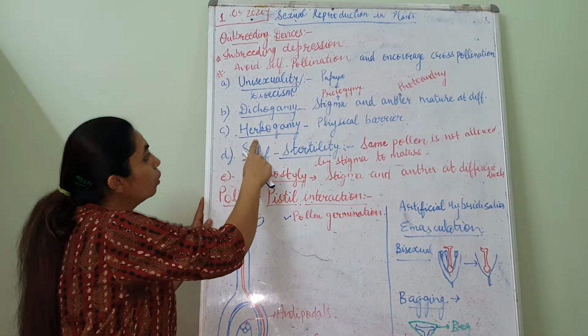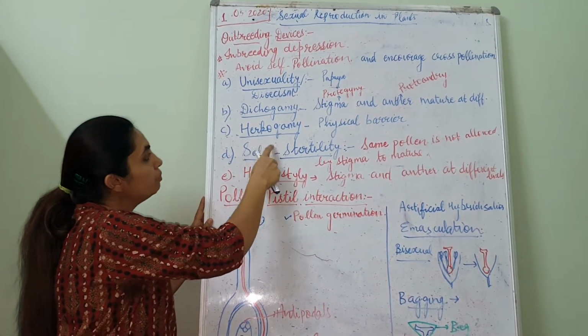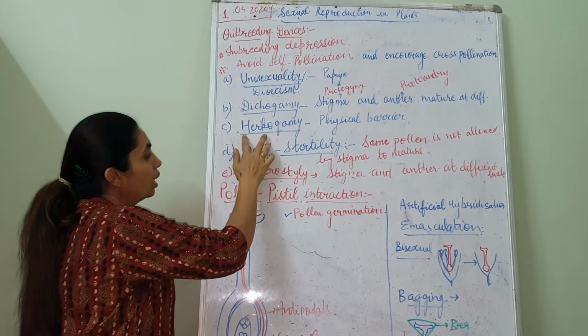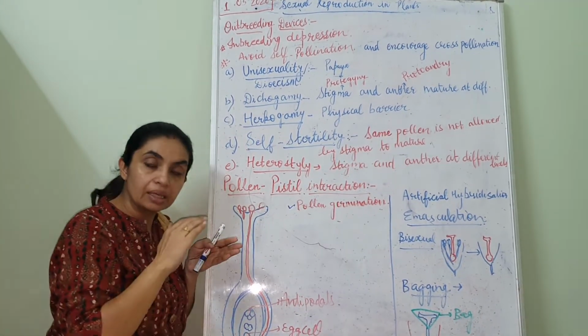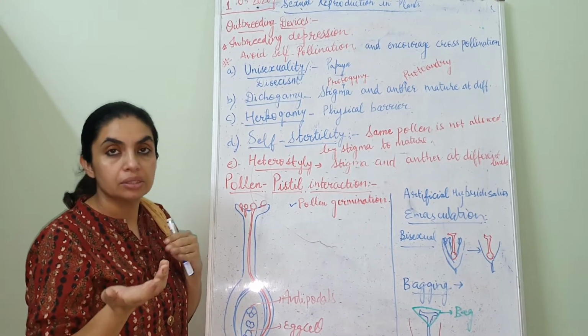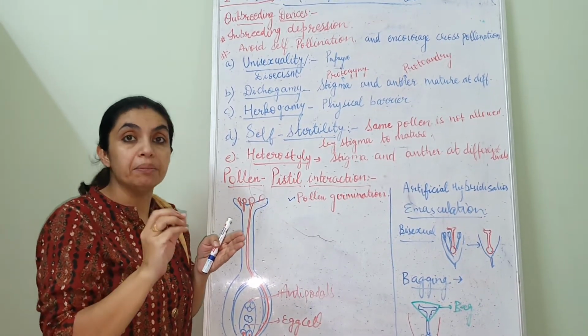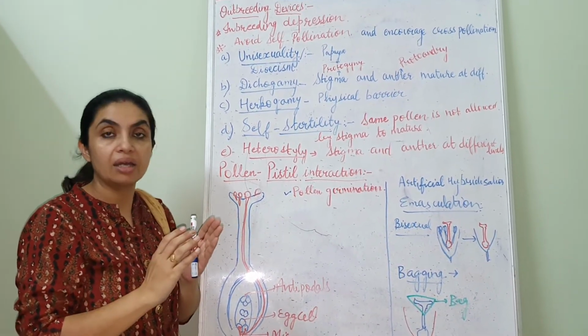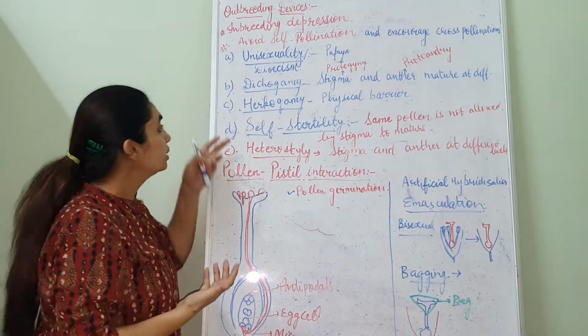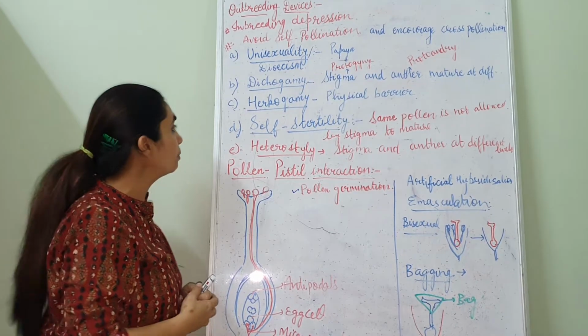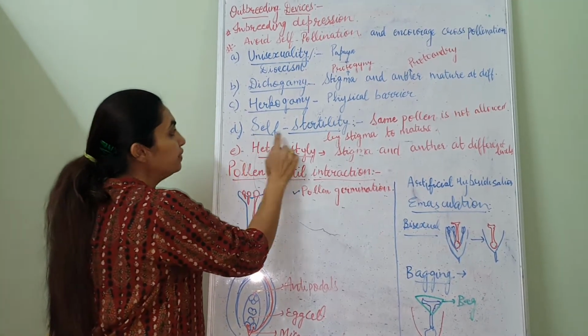Hercogamy. Hercogamy means there is a physical barrier between stigma and anther. So the anther in a flower is not able to pollinate the stigma. That is known as hercogamy. Next is self-sterility.